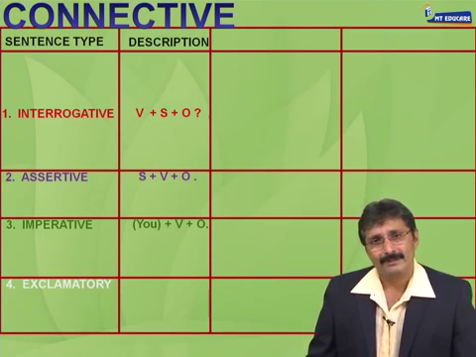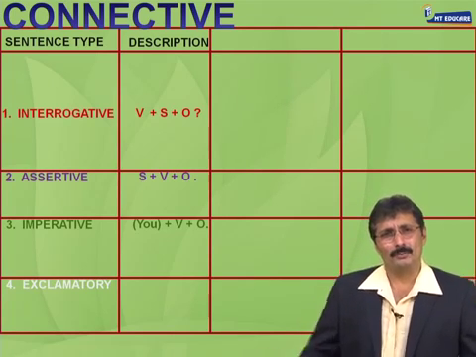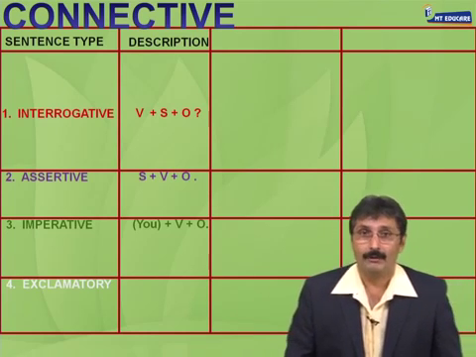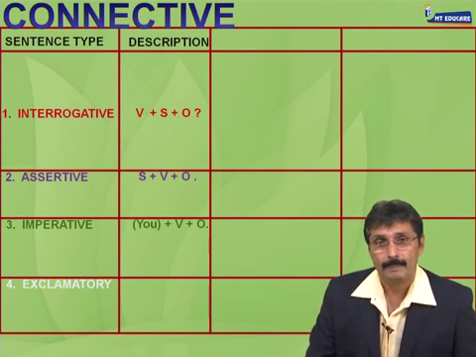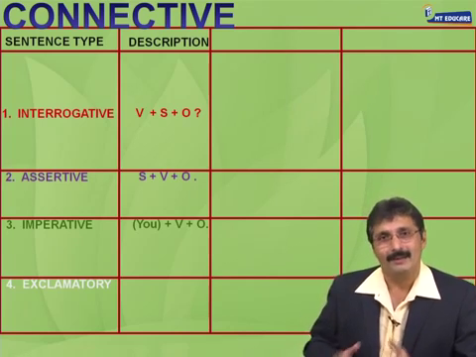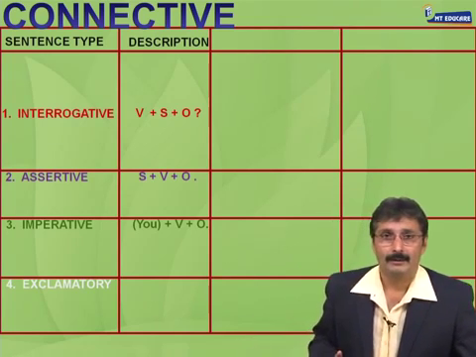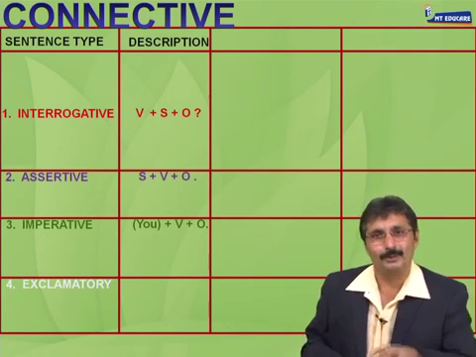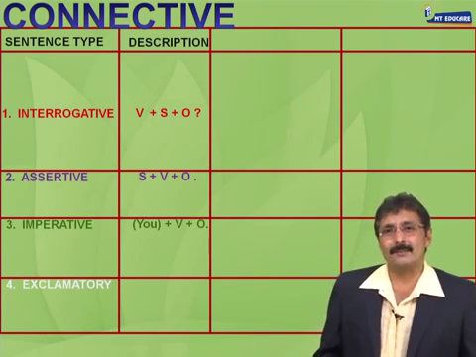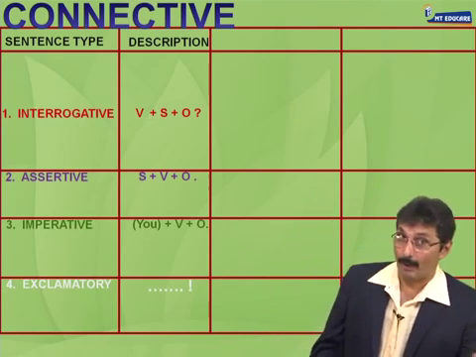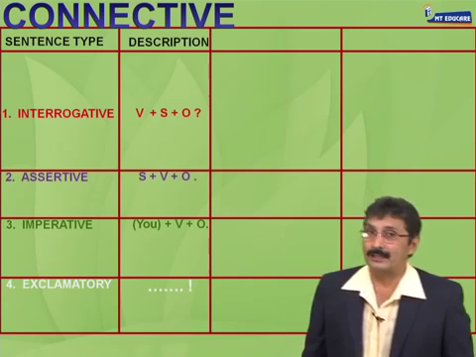Imperative, simple. Subject you छुपा हुआ. Kill Behram. Don't do it. I'm speaking here, right? If you say kill Behram, it is actually you kill Behram. Subject you छुपा हुआ. Don't injure him. You don't injure him. Subject you छुपा हुआ. And finally, an exclamatory sentence is a sentence that expresses a strong feeling or emotion and obviously ends in an exclamation mark, as you can see.